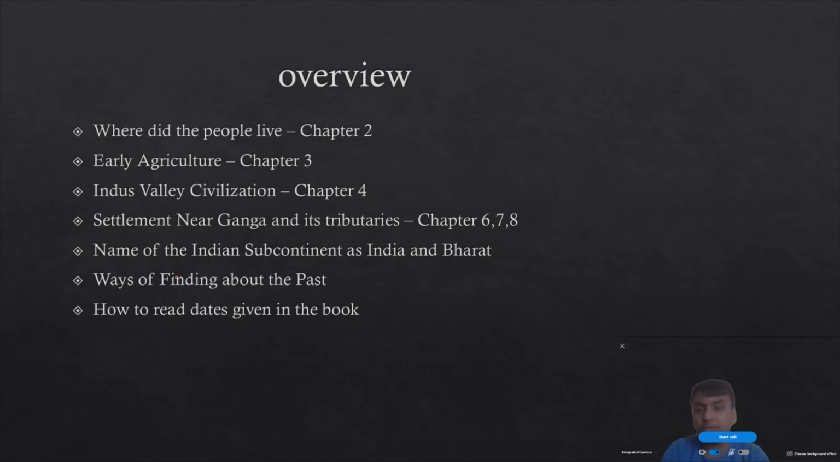So when we come to the overview of this chapter, it talks about where did people live, and in detail we'll be talking about it in chapter 2. Early agriculture is talked about in detail in chapter 3, Indus Valley civilization is talked about in detail in chapter 4, and settlements near the Ganga and its tributaries are talked about in detail in chapters 6, 7, 8. It also covers the name of the Indian subcontinent as India and Bharat, ways of finding out about the past, and how to read dates given in the book.